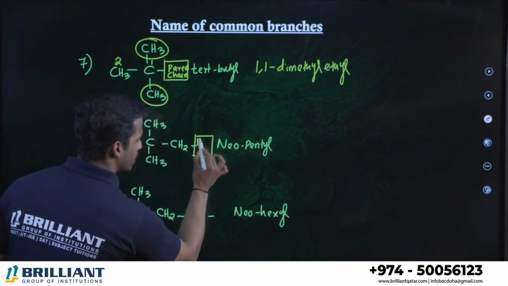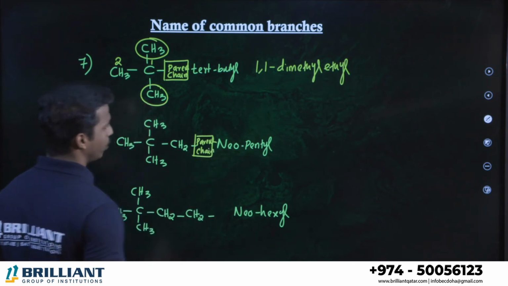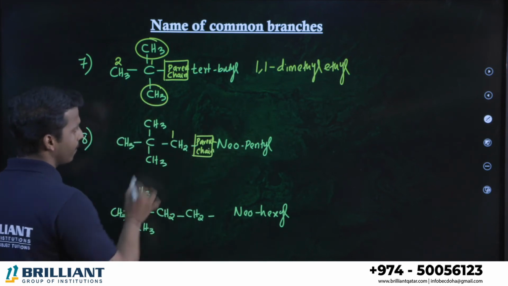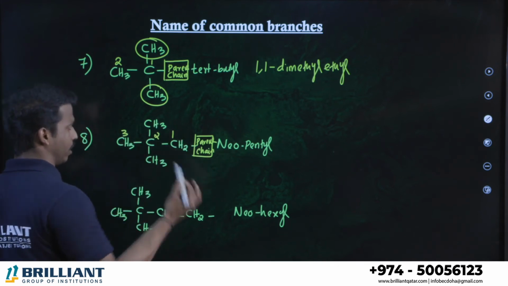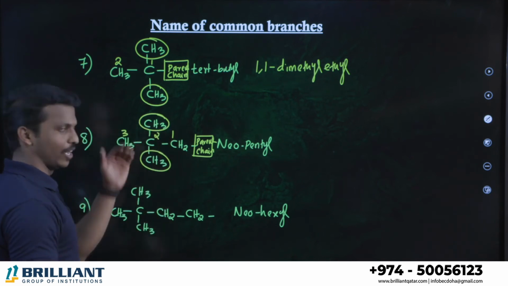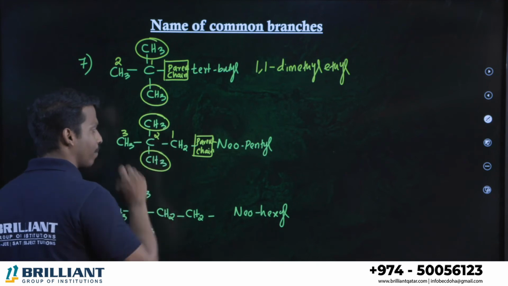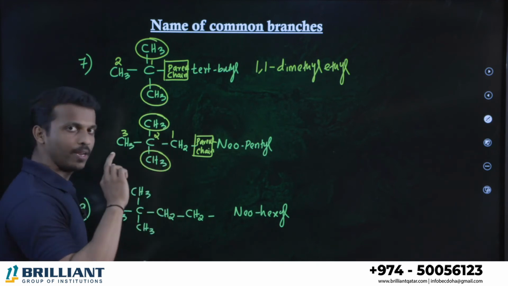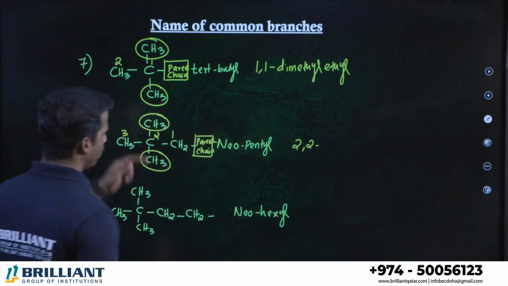What about neopentyl? Neopentyl, you know, this is the parent chain, right? Here is the parent chain you have. Which carbon is number 1? Number 1, number 2, number 3. Or you can take 1, 2, 3. All are the same. At the second position, which branch do you have? 2 methyl groups. If 2 branches are on the same carbon, I told you the number should be repeated twice, which means 2, 2.